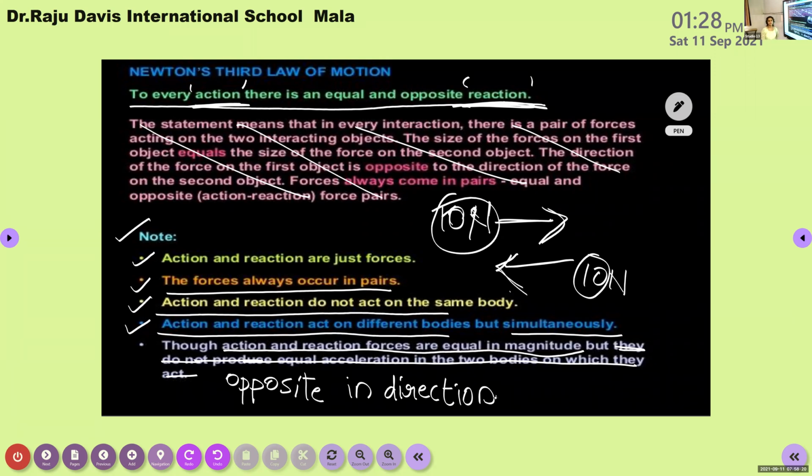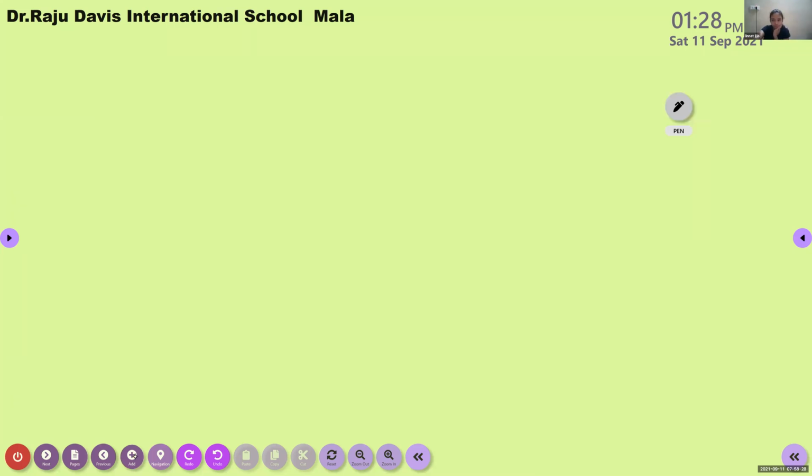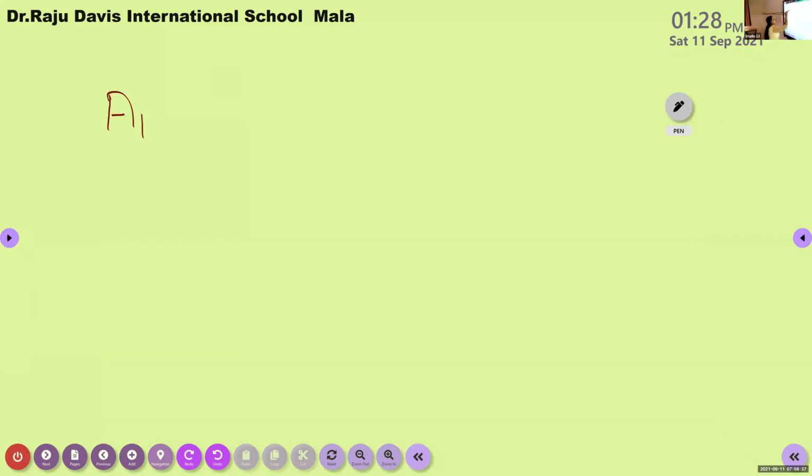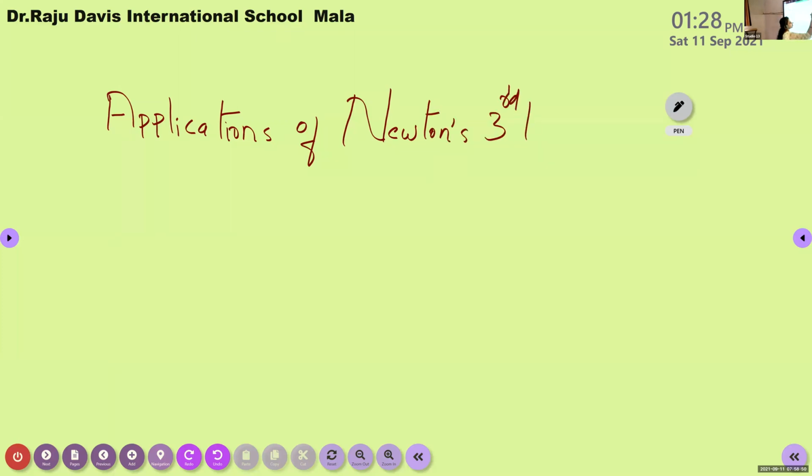Similarly, have you observed the recoil of a gun? Now write the next heading: applications of Newton's third law of motion.